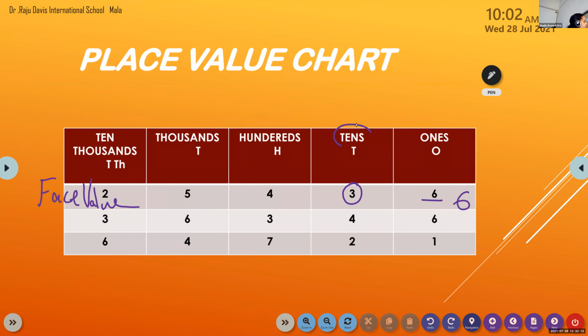Even if it is in the tens place, the face value does not change. It is 3 itself. And what is the face value of 4? 4 itself. Even if it is in the hundreds place, the value does not change. Here, in the thousands place, that is also 5. In the 10,000 place, what is the face value of 2? 2 itself.